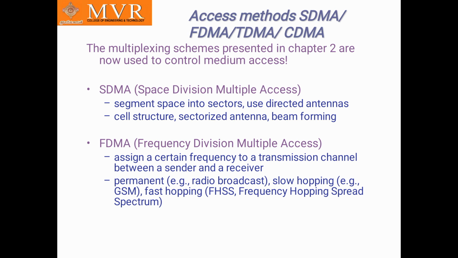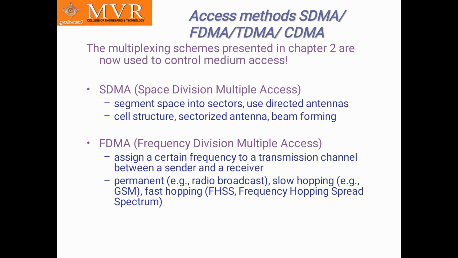Here SDMA means space division multiple access. In space division multiple access, we segment space into sectors, use directed antennas and cell structures, sectorized antennas, beam forming. So those are all in SDMA. And FDMA means, here the abbreviations are very important for this chapter. So SDMA means space division multiple access, remember that. And FDMA means frequency division multiple access.